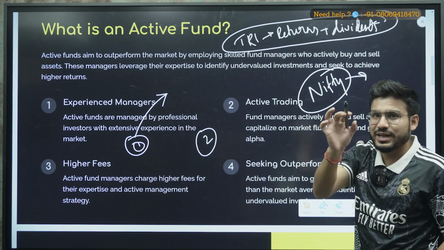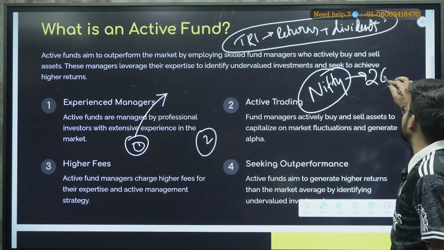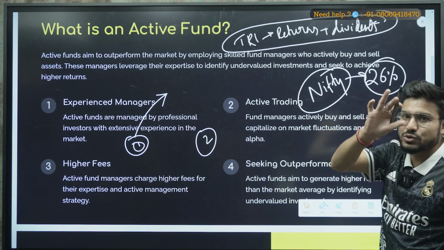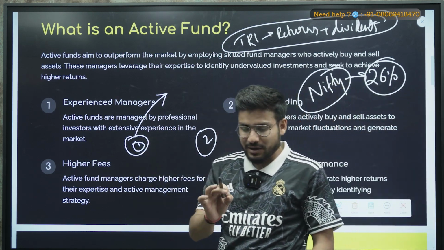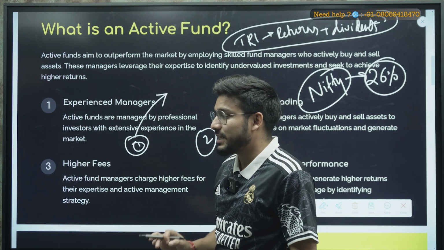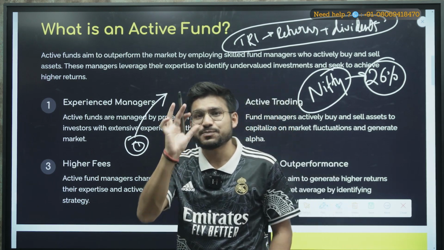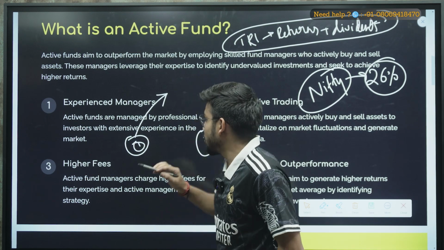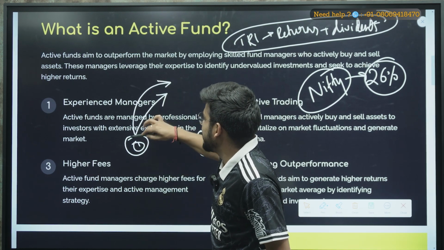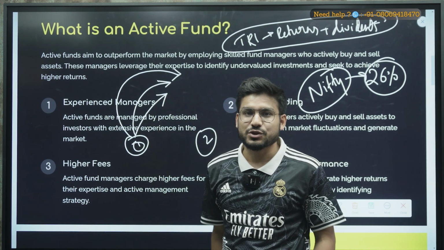So suppose the Nifty is giving you a TRI of 26% approximately, just suppose. Now the first class of people thinks that they can invest in a stock that can give you more than 26%, or 27% or 28%.